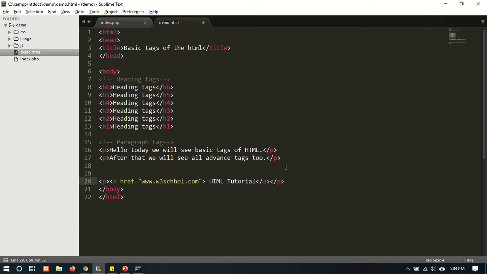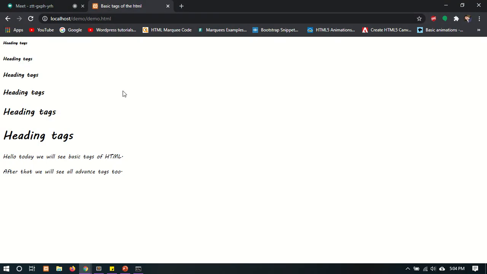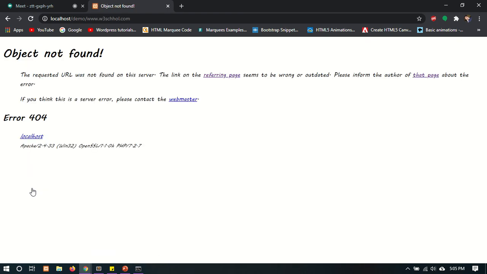This will directly go to the HTML reference pages or the W3 school page. We will go and run here. Yes, this is our link. It is represented in the blue color. If we click here, HTML tutorial.